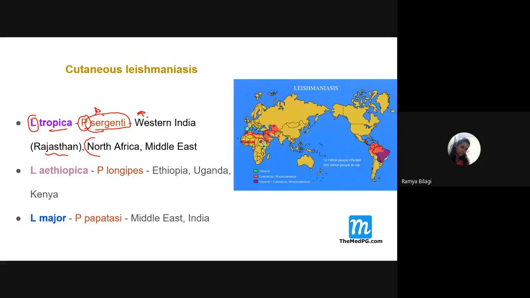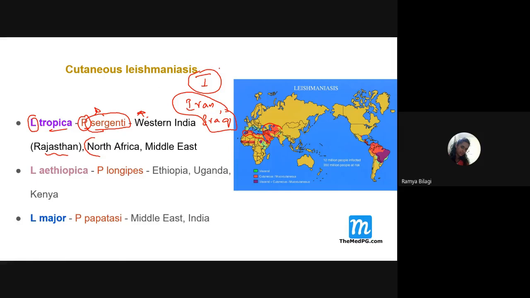Look at this world map. All these red color areas, can you see this? These red color areas are the north part of Africa and also parts of the Middle East, especially Iran, Iraq. These areas are also very much endemic for cutaneous leishmaniasis. And during the wars that happen in Iran, Iraq and so on, lots and lots of cutaneous leishmaniasis cases were reported.